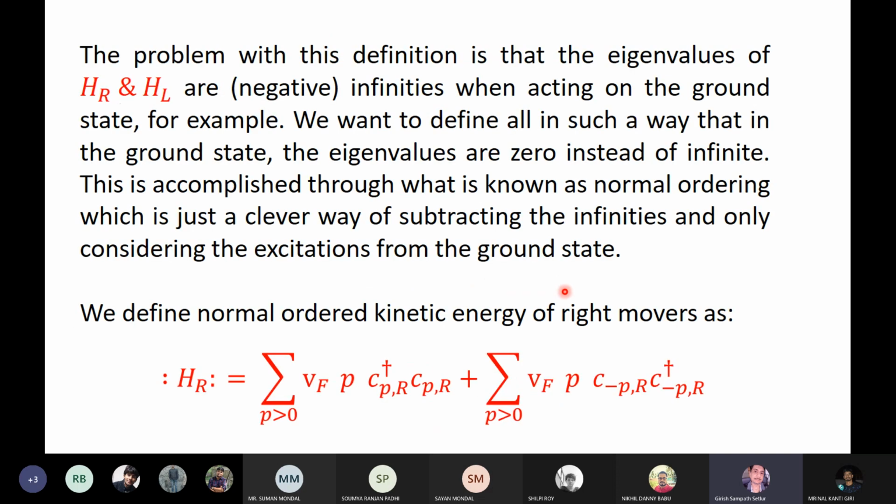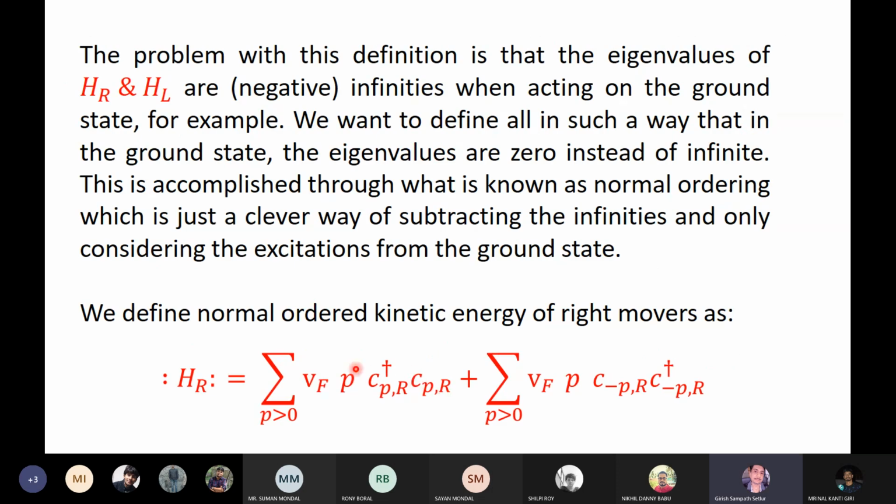So the way we do that is you define what is called the normal ordered version of the right mover, and it's defined in this peculiar way. First I'm going to convince you that the normal ordered right mover acting on the ground state is 0.